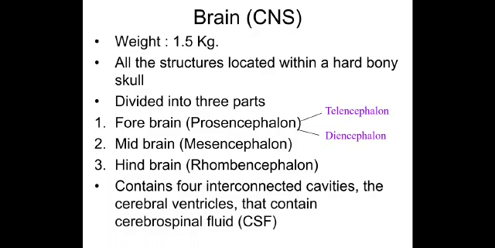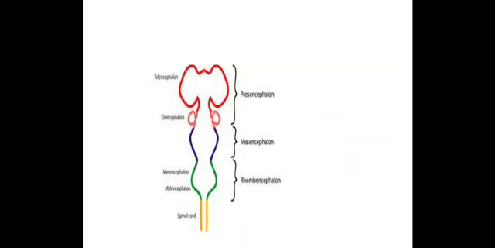The prosencephalon, also called the forebrain, which has the telencephalon and diencephalon. The midbrain, which is the mesencephalon. The hindbrain, the rhombencephalon. So these are the parts of the brain, and they contain four interconnected cavities, the cerebral ventricles, that contain CSF, the cerebrospinal fluid.